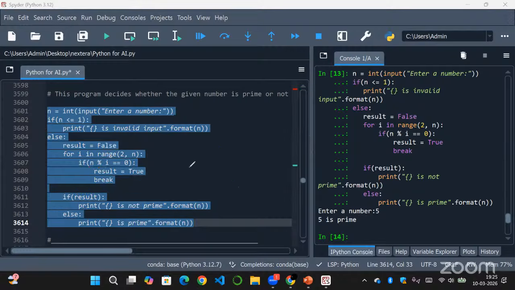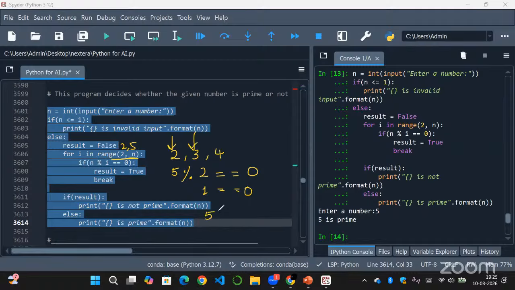So in the case of 5, it will loop through all numbers. This range 2 comma 5 will give me values 2, 3, 4, right? So first i will be 2. It will check 5 modulo 2 equal to 0. This is not equal to 0, 1 will be not equal to 0. So that is why it will again go to the loop and it will check 3 also.